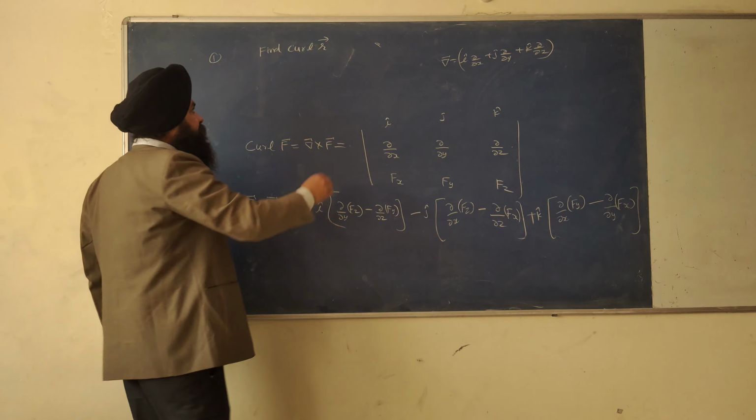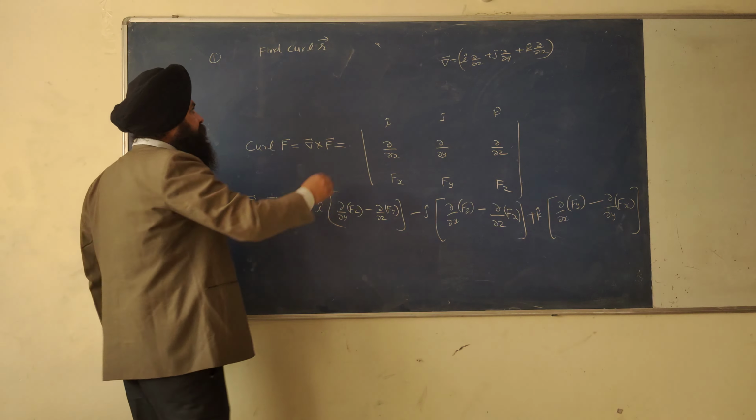It means what we have to calculate? Del cross R. How can we calculate it?